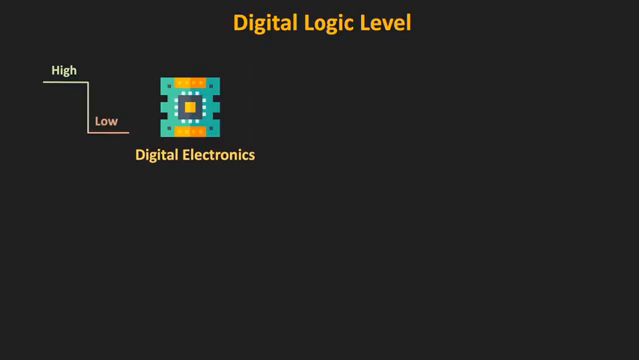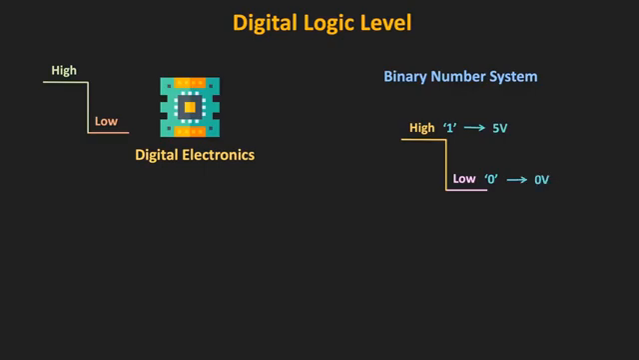Since this type of digital circuit works on only two discrete voltage levels, the digital input and output of this type of circuit is often represented by the binary number system. For example, the logic high or the high voltage level can be represented by the binary 1, and the logic low or the low voltage level can be represented by the binary 0. In terms of voltage level, the high voltage level could be 5 volt and the low voltage level could be 0 volt.